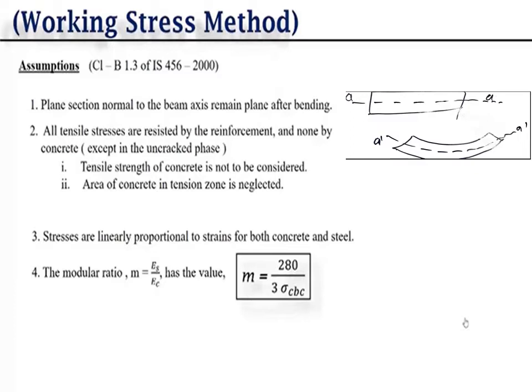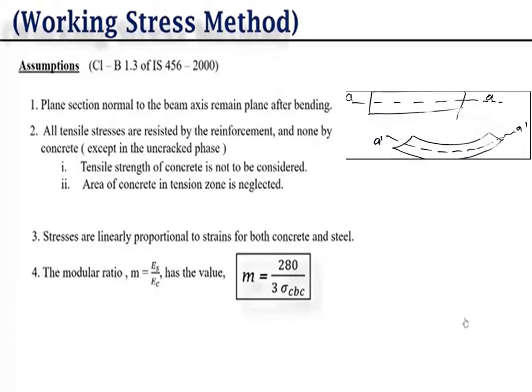If we have a beam and the neutral axis is AA before bending, and we apply a load on this beam, then this beam deflects and the neutral axis comes to A dash A dash. So this diagram shows that the plane section remains plane before bending and after bending.